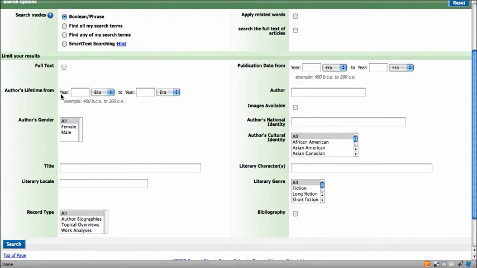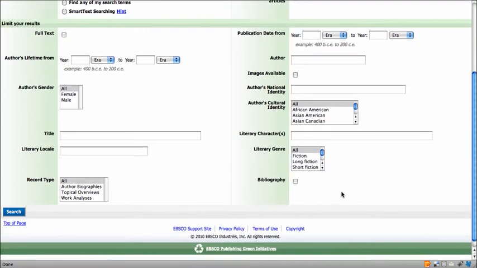Whether you're looking for full text, authors, lifetimes, gender, title of the work, literary locale, the record types you're looking for, publication dates, author's national identity, whether there's images available, author's cultural identities, literary characters, genres, whether it includes a bibliography.